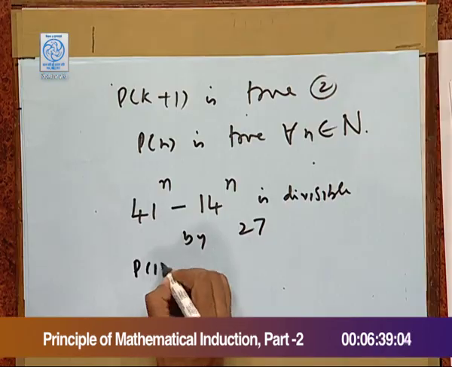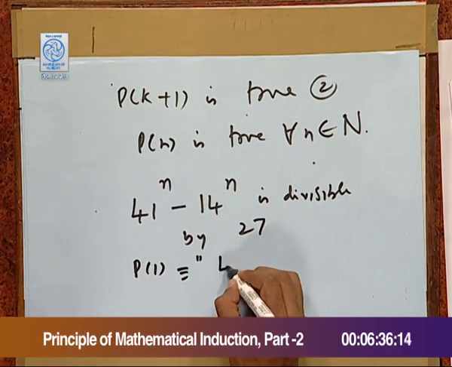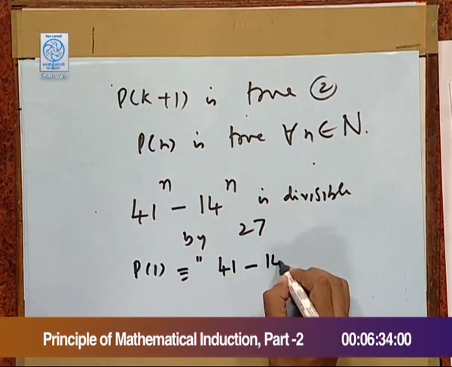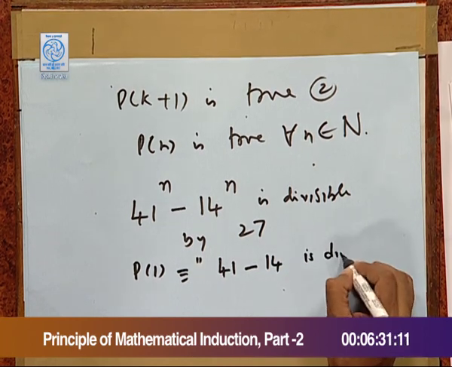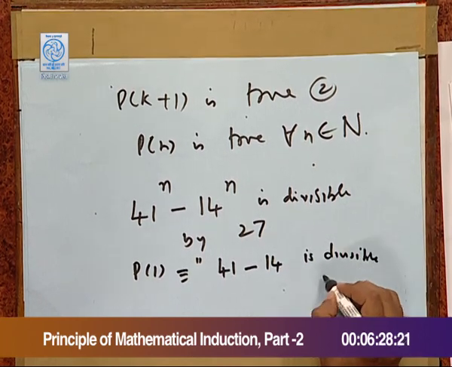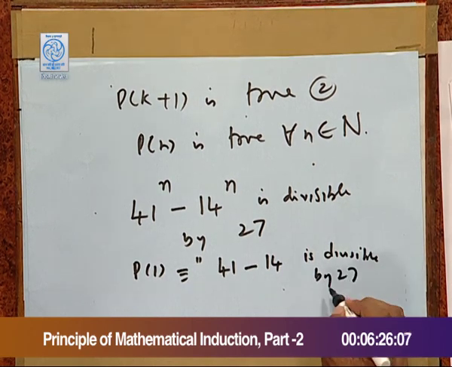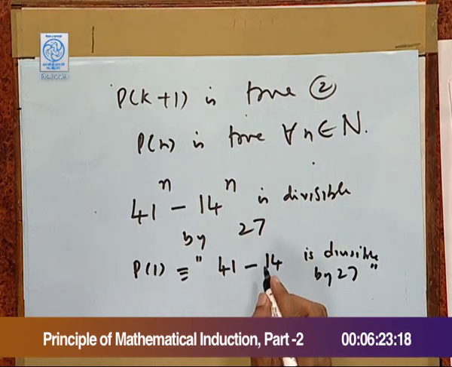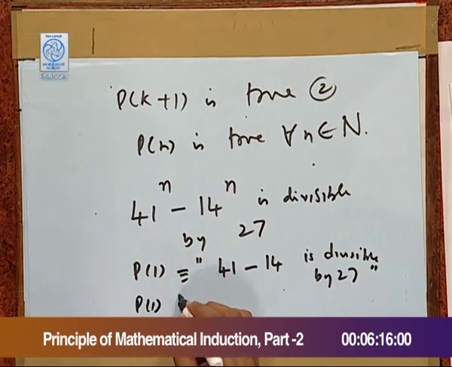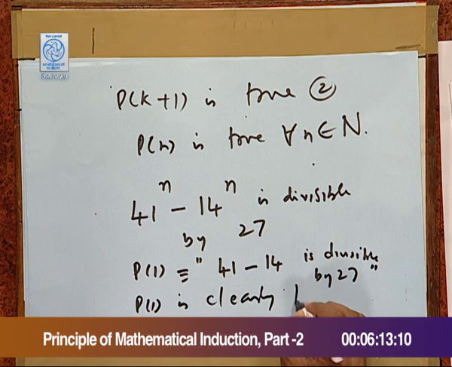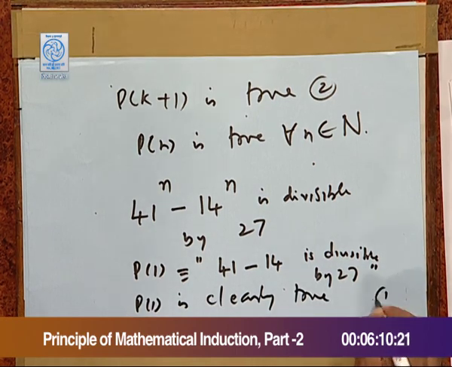So, P 1 stands for 41 minus 14 is divisible by 27, which is true obviously, because the number itself is 27. So, P 1 is clearly true. We have done the first step. Now, for the second step, we have to slightly play some trick.